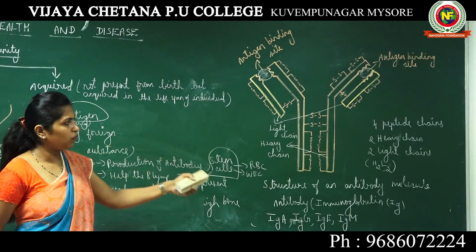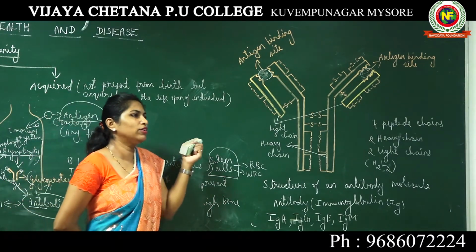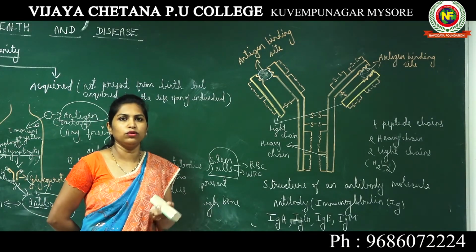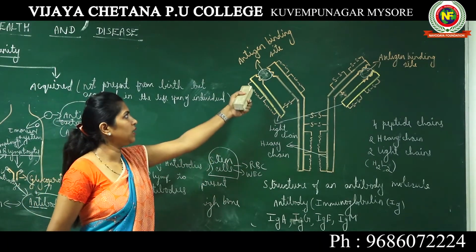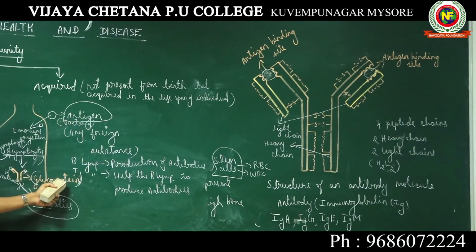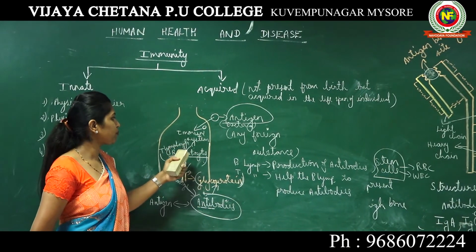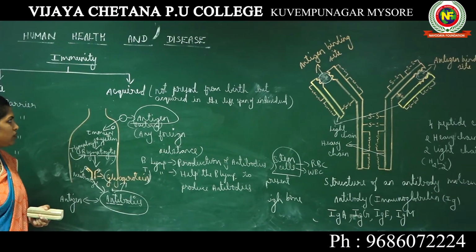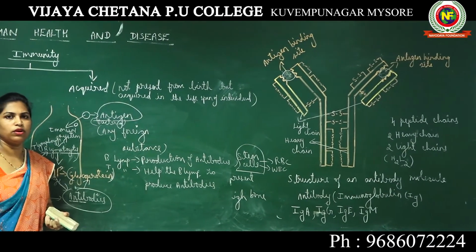This is the structure of antibody molecule. And what is the function of antibody molecule? The function is simple. When any antigen is entering your body, the antibody molecule is going to reach that antigen, and that antigen will be neutralized in the antigen binding site. Antibody is a glycoprotein, a combination of sugar and protein. The function of T lymphocytes is that they support the B lymphocytes in order to produce the antibodies. I hope the introduction and structure of antibody is clear to you.